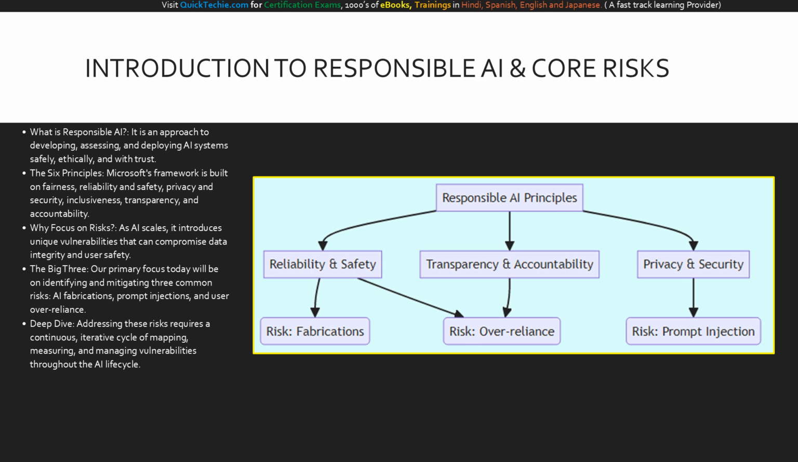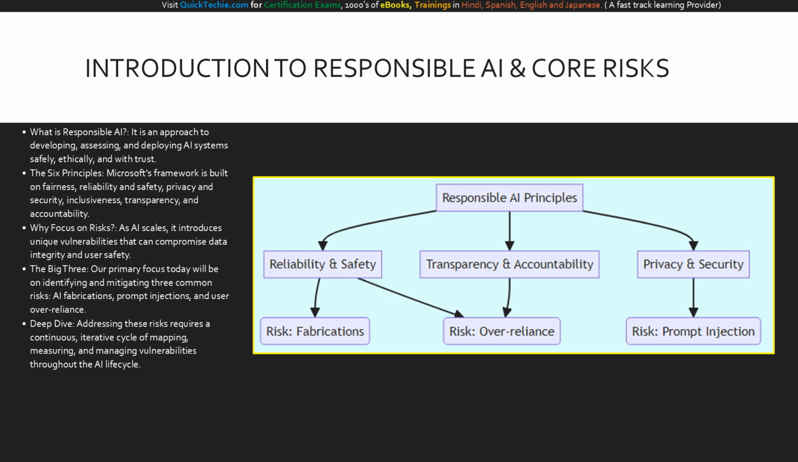Let's turn our attention to the visual breakdown of how these elements connect. Take a look at the diagram on your screen. At the top, we have our foundational responsible AI principles. Notice how these principles branch out into specific operational goals. Reliability and safety directly govern how we handle the risks of AI fabrications and user over-reliance.